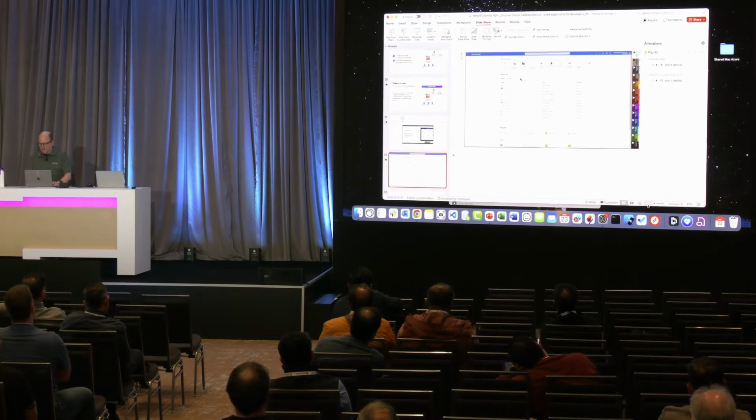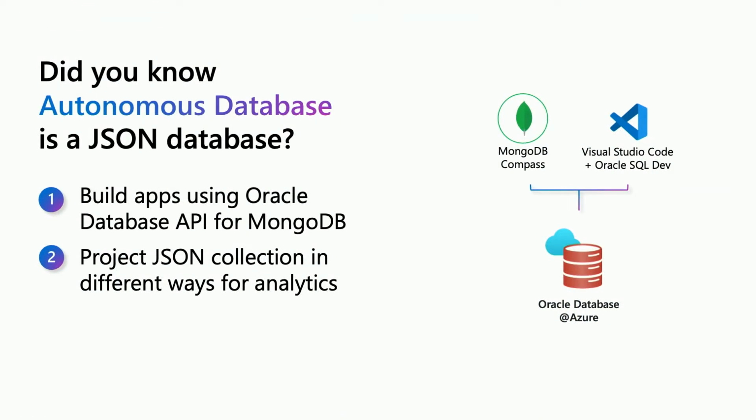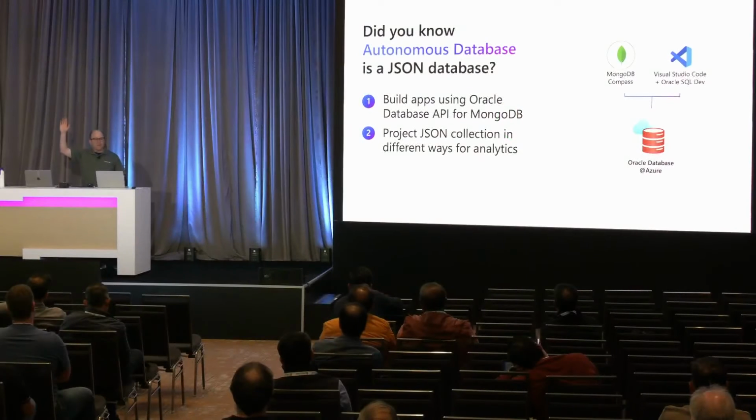Awesome. Okay, so I've spun up my database. How many of you knew that Oracle database can also be used as a JSON database? Anybody? Yeah, it's kind of cool. So you can build apps really flexibly using, for example, a MongoDB API on top of the Oracle database.